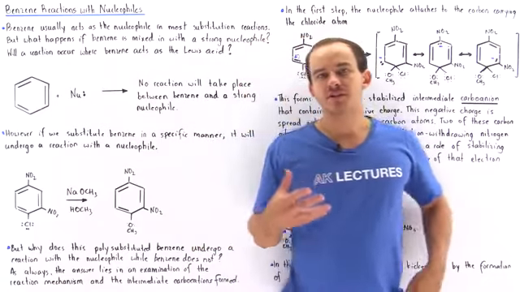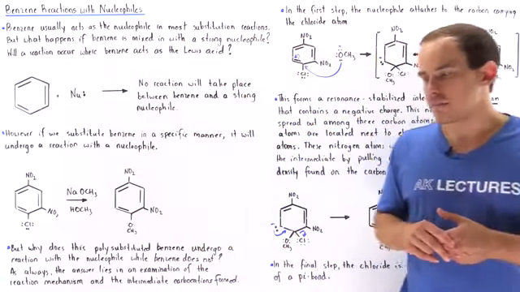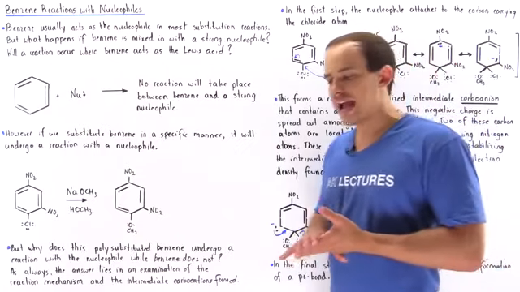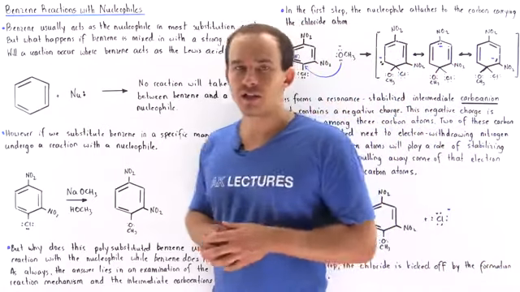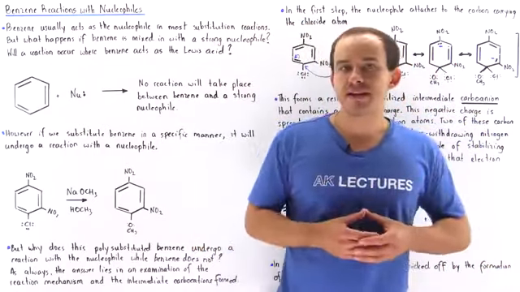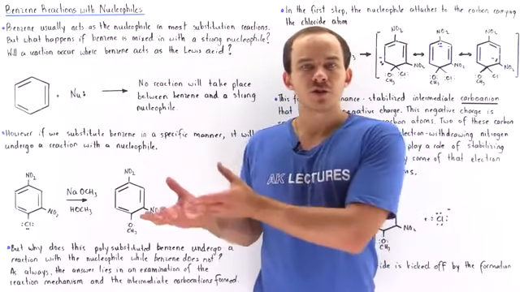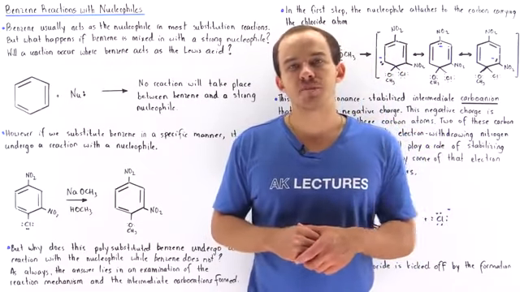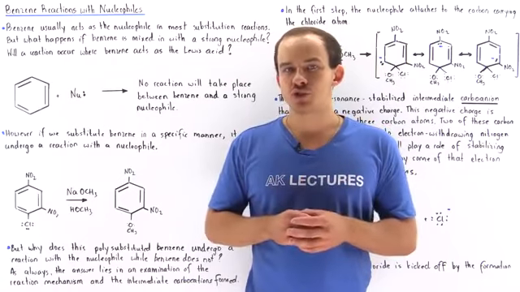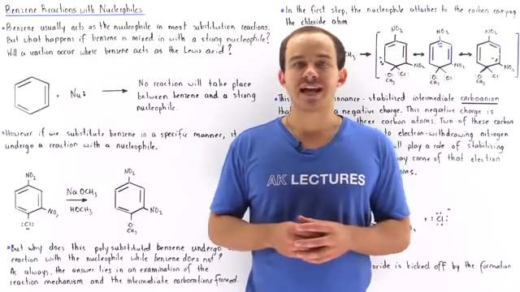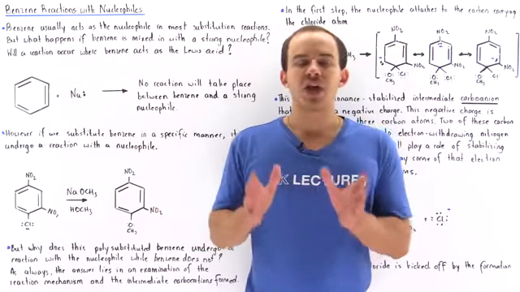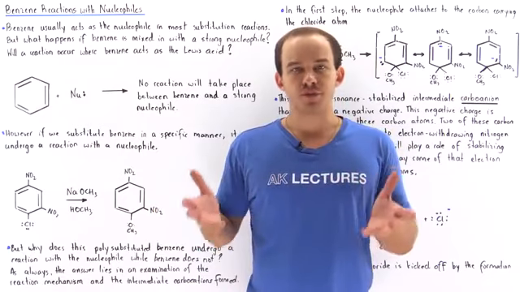Thus far in our discussion on benzene, we examined the electrophilic substitution reactions in which the benzene molecule acts as the Lewis base, the nucleophile, and the electrophile acts as the Lewis acid. But do we have reactions where benzene acts as the Lewis acid and the other molecule acts as the nucleophile, the Lewis base?